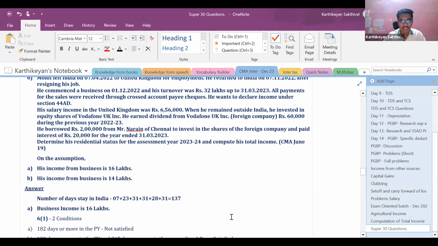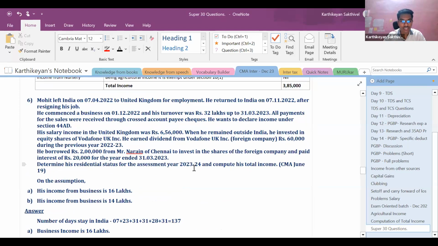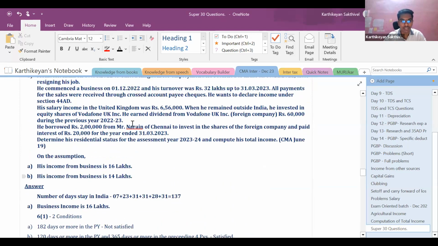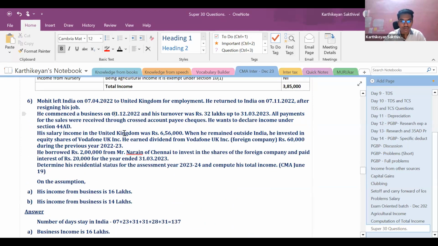So in this case, now we should compute his total income. Since he is a resident and ordinary resident, what will happen is, the entire global income will be taxable. So here first 32 lakhs was the turnover, and we have deemed here that 16 lakhs is income. He can go for 44AD. Even though he's going for 44AD, you have an option to declare higher income.